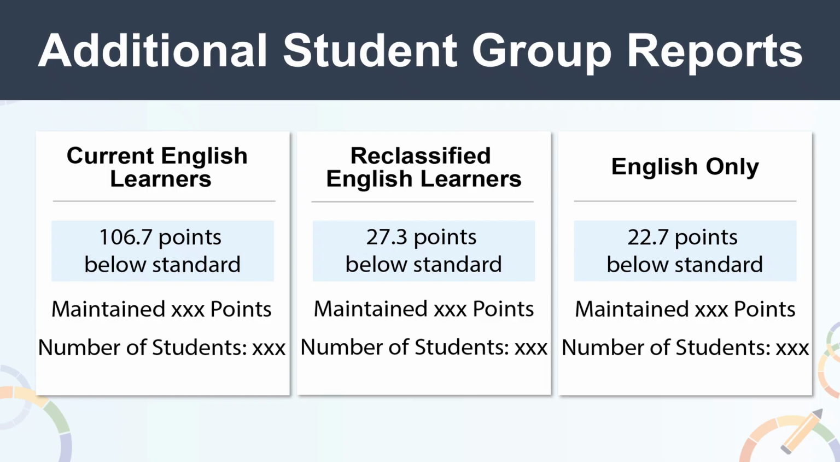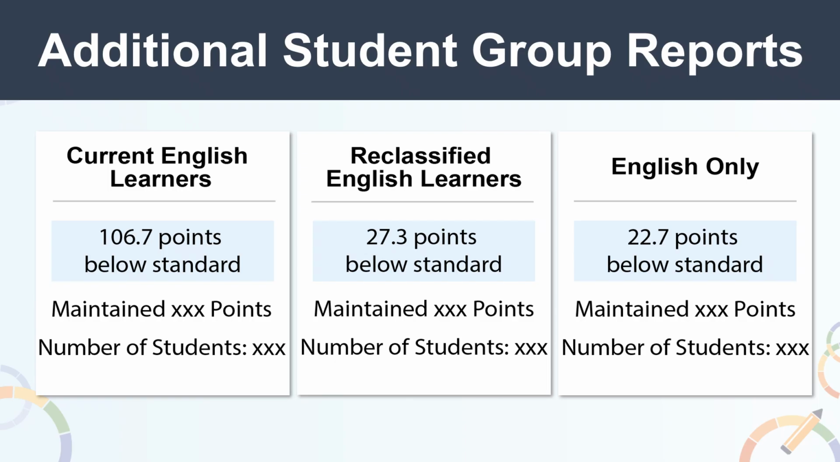In the examples provided, the current English learners had a status of 106.7 below standard, maintained a number of points, and the number of students is listed. For reclassified English learners who have reclassified in the past 4 years, the status was 27.3 points below standard. Change shows that they maintained a number of points, and the number of students is also shown. The English-only group scored 22.7 points below standard, and again, the data for change and the number of students is shown.